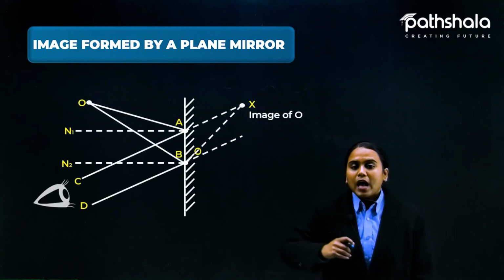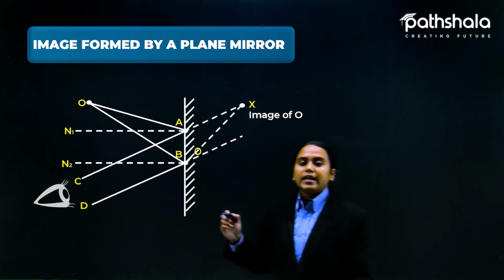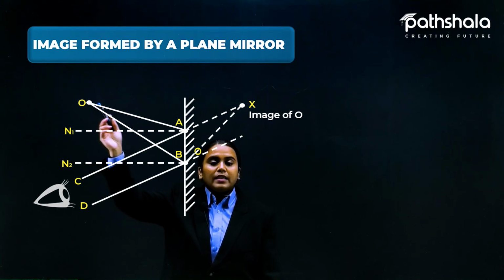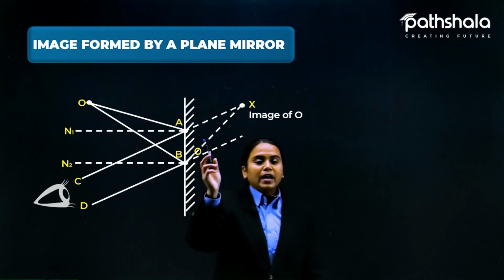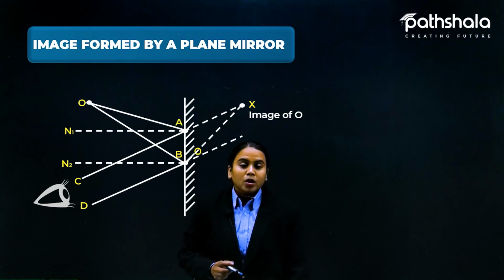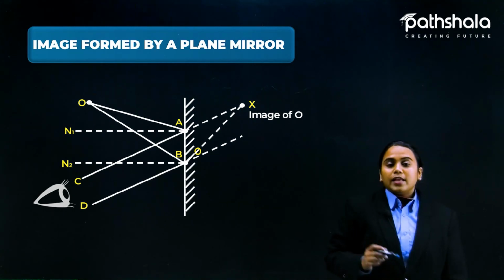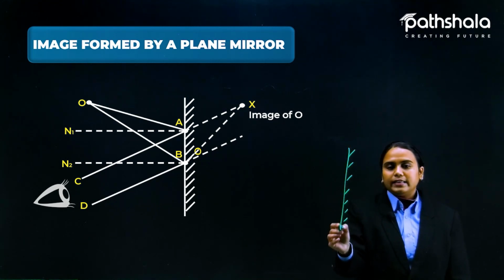Let's suppose I am not taking myself in the mirror. Let's suppose there is another object, the object O here. That object O we need to see with our eyes in the mirror, and we are able to see the image of the O here. Okay, so what is this actually? How does this happen? Now see, as you can see students, in the diagram it looks like this.